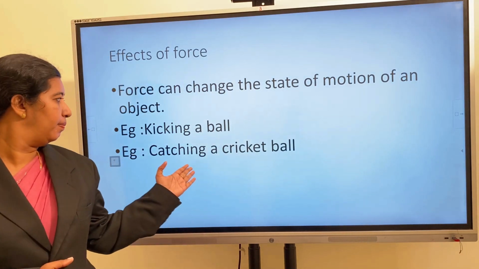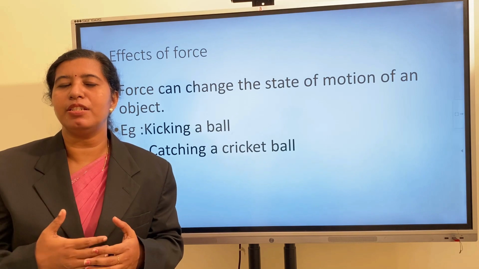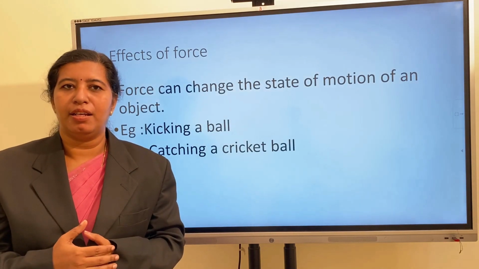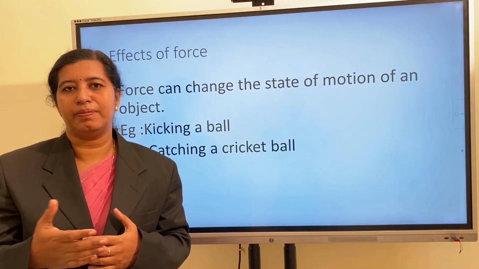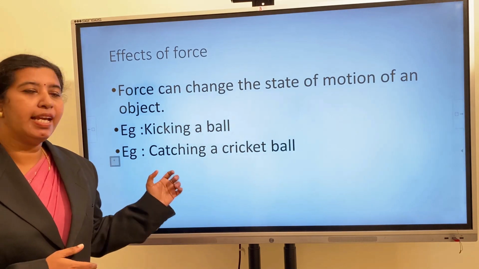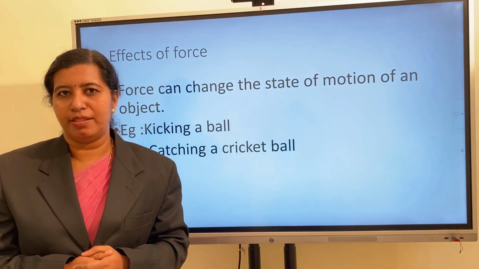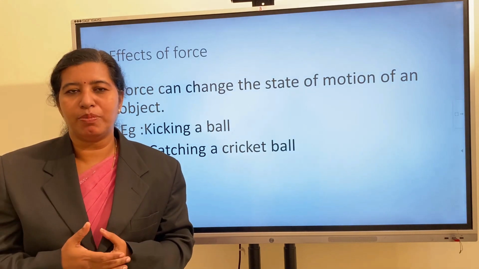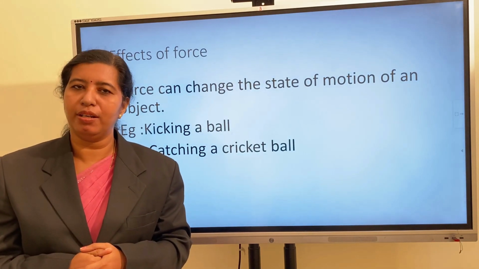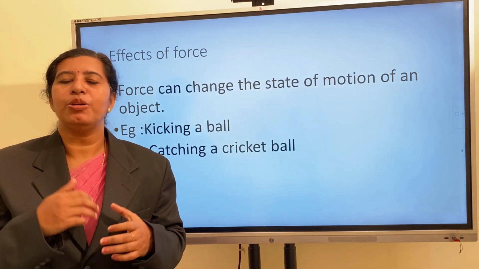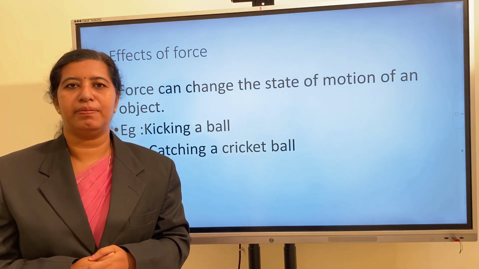For example, the first one, kicking a ball. While kicking a ball, you are making an object move. The ball was at rest, but while kicking, it starts to move. Catching a cricket ball: while catching the ball, you are stopping a moving object. Before catching, it was in motion, but after catching, it came to rest. So you can make an object go from rest to motion and from motion to rest.